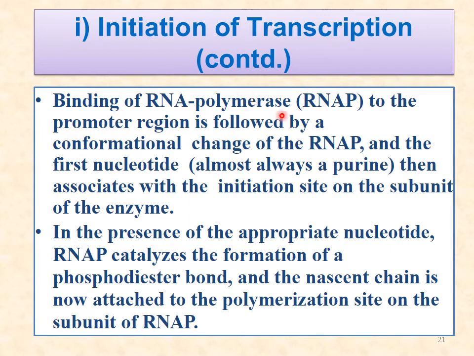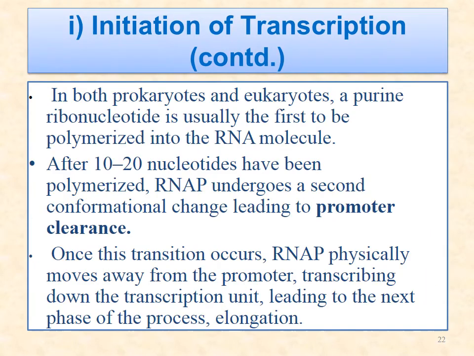Now binding of RNA polymerase to the promoter region is followed by a conformational change. Then RNA polymerase and the first nucleotide associate with the initiation site on the subunit of the enzyme. In the presence of the appropriate nucleotide, RNA polymerase catalyzes the formation of a phosphodiester bond, and the nascent chain is now attached to the polymerization site on the subunit of RNA polymerase.